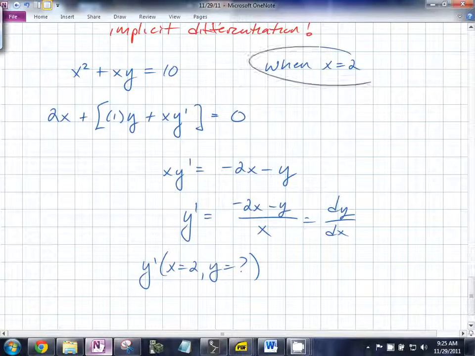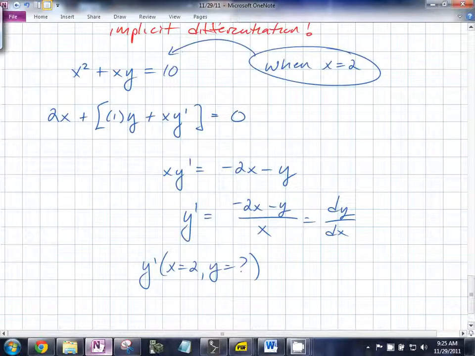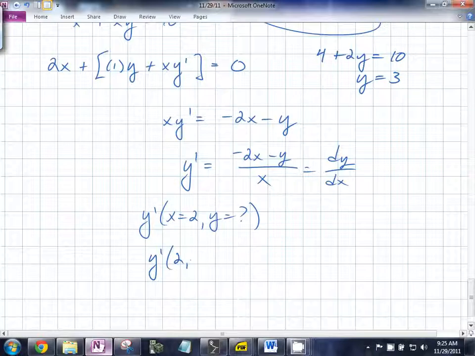When x is 2, what do you do with this? Plug it into the original equation. You end up with 4 plus 2y is equal to 10, so y is equal to 3. So you end up with y prime at (2, 3), which is going to be negative 2 times 2 minus 3 all over, what's x? 2. So that's going to be negative 7 over 2.